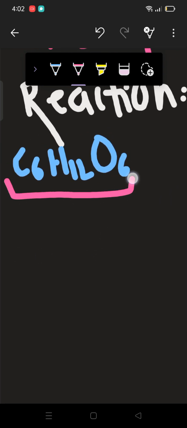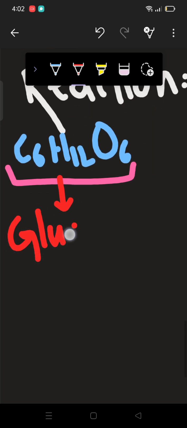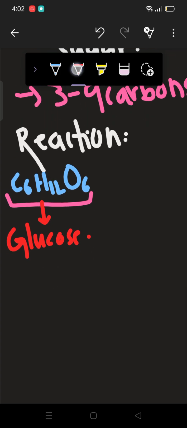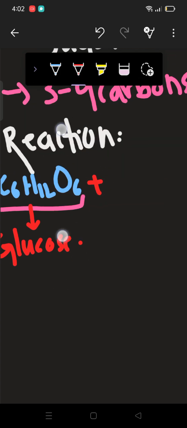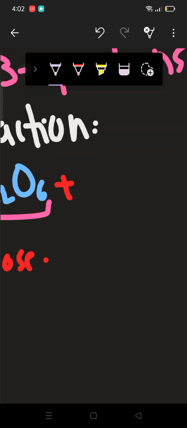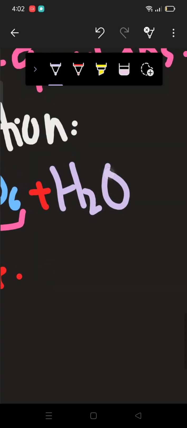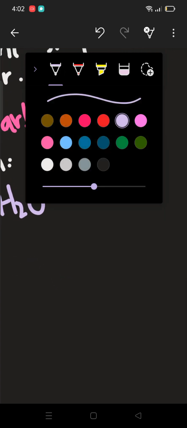Let me write that down. This is glucose. If I make it react with water, there would be no reaction, which means that I am performing hydrolysis and there would be no reaction.